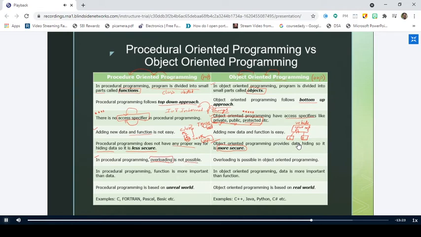Can anybody list out the new terms which we have discussed till now in object-oriented programming? New terms. Access specifiers. Super. Next. What are these access specifiers we have?